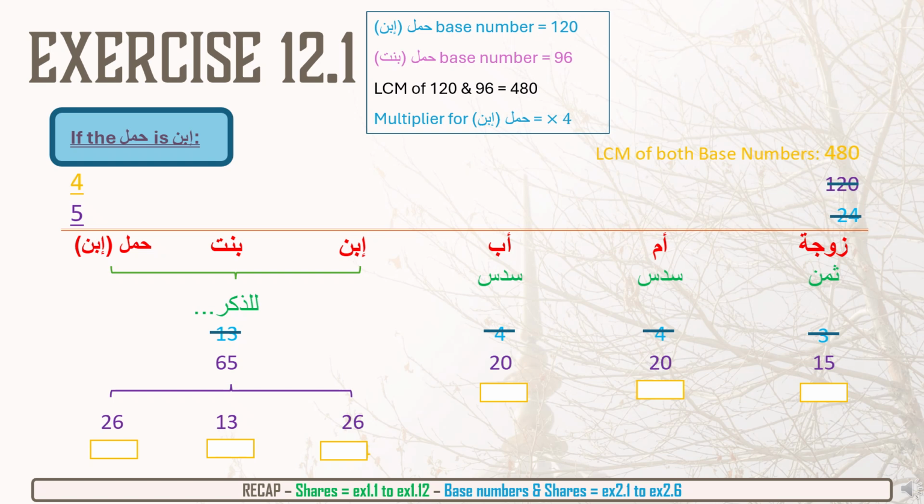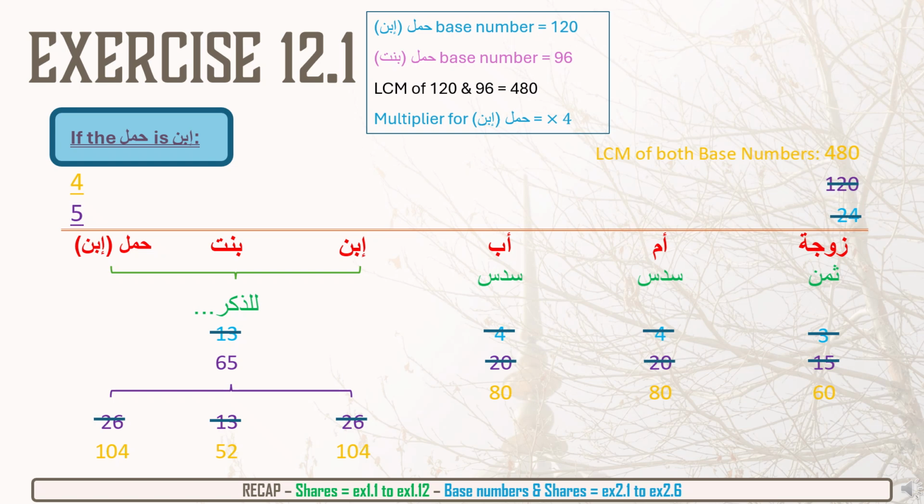We wanted the base number to be the LCM and to be the same. So that becomes 480. The wife's 15 shares times by 4 become 60. The mother and father's 20 shares each times by 4 will become 80. And the son's 26 shares will become 104. And the daughter's 13 shares will become 52. And we'll keep that to the side.